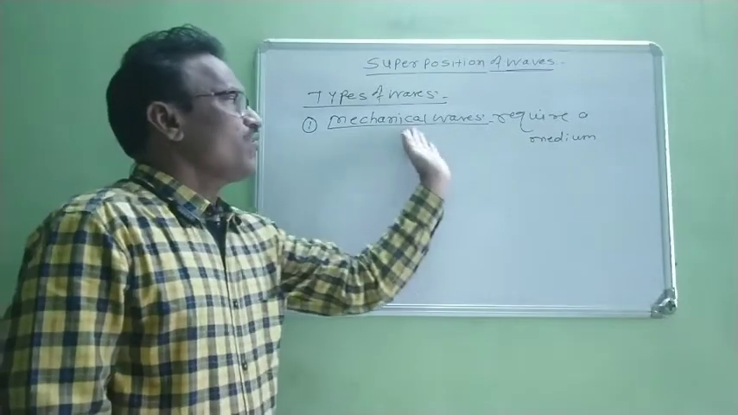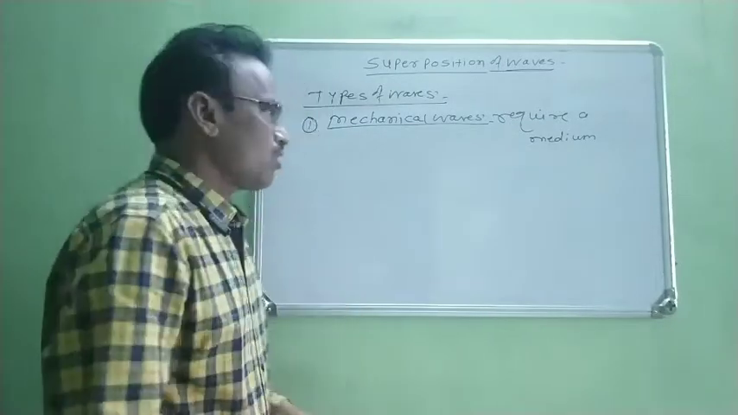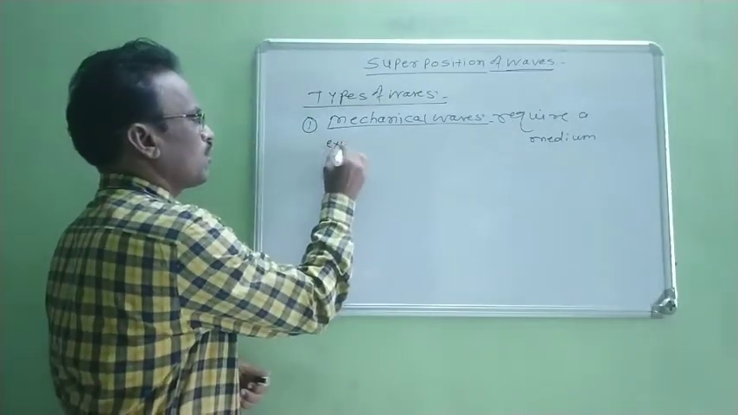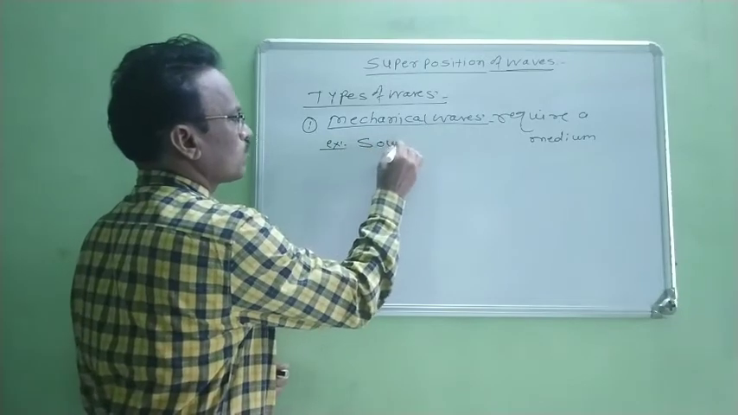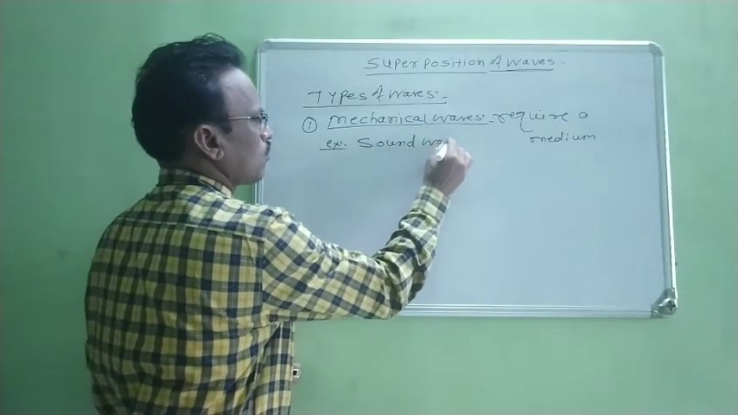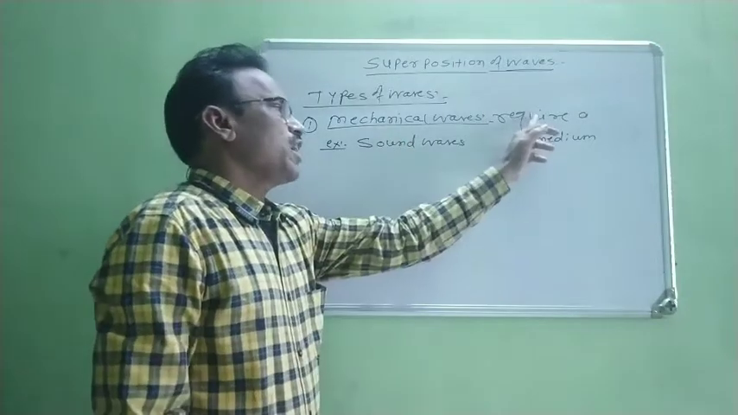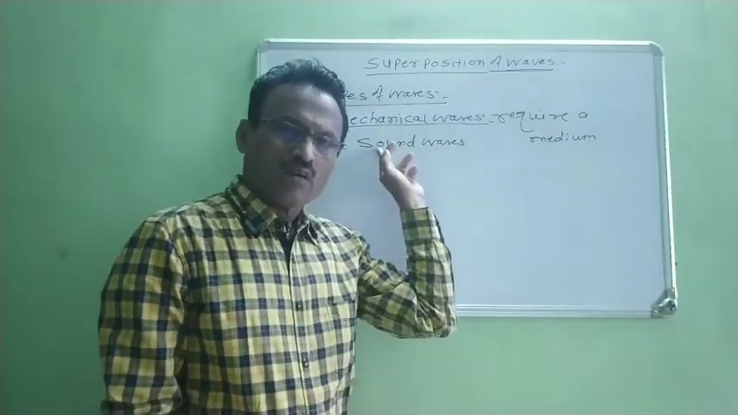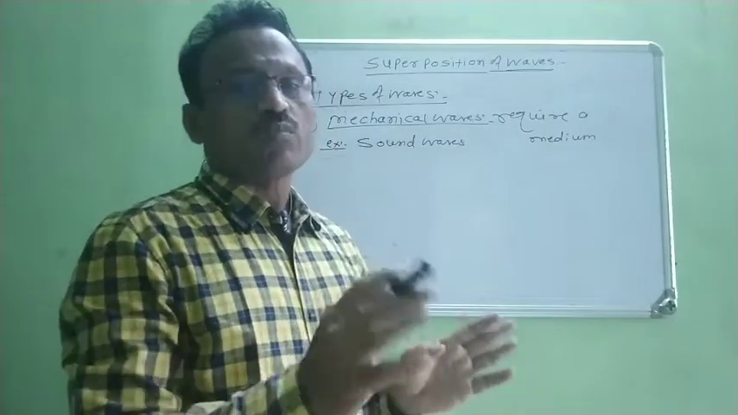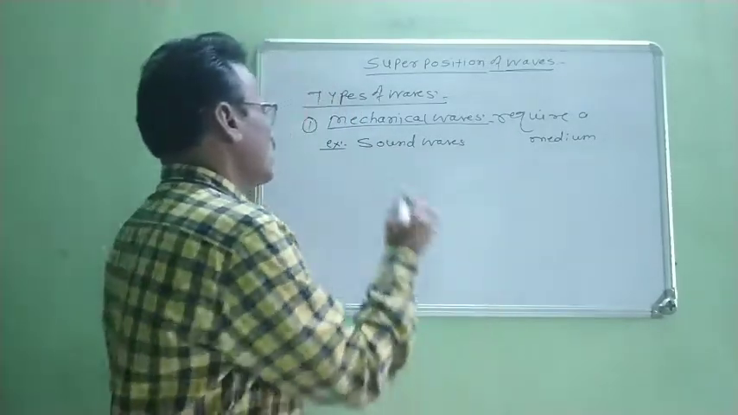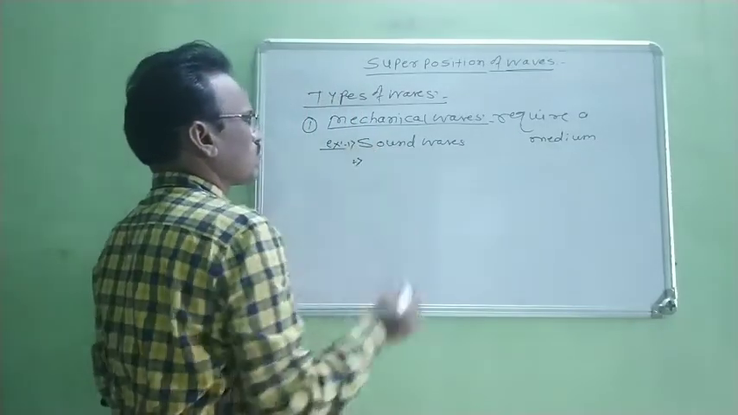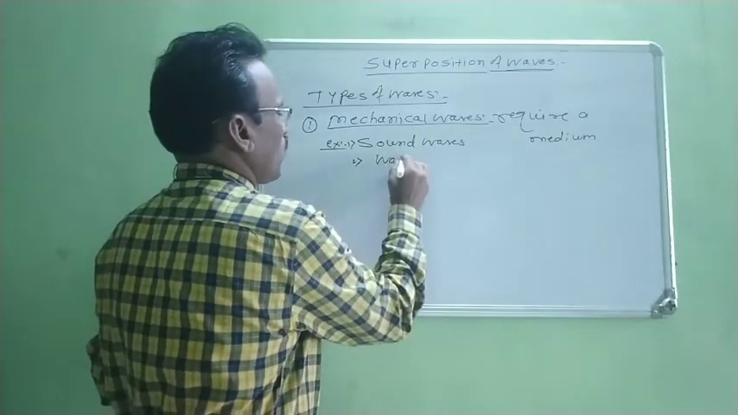There are different examples of mechanical waves. The first example is a sound wave. For propagation of sound waves, we know that a medium is required. Without a medium, sound waves cannot travel from one point to the other point. The second is water waves.